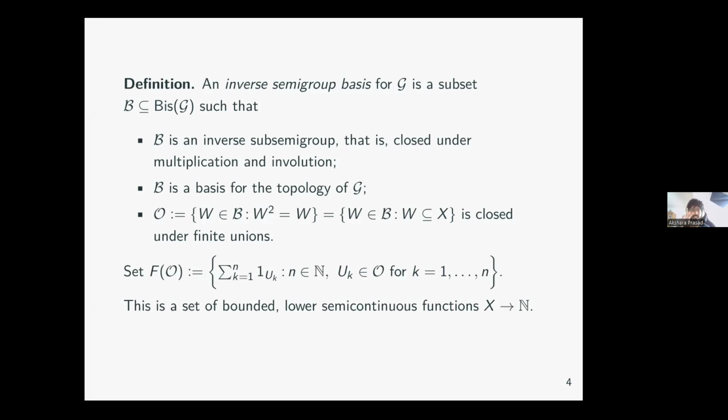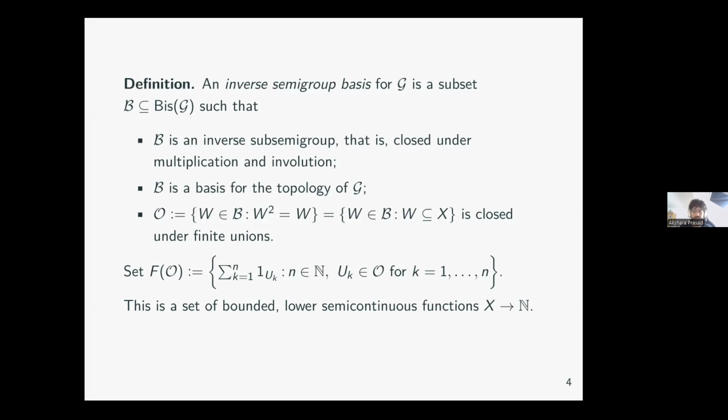What is more important here is O more than B. And using O, we form bounded lower semi-continuous functions on X. So I say f of O. Can you see my cursor, by the way? I hope you can. Okay.